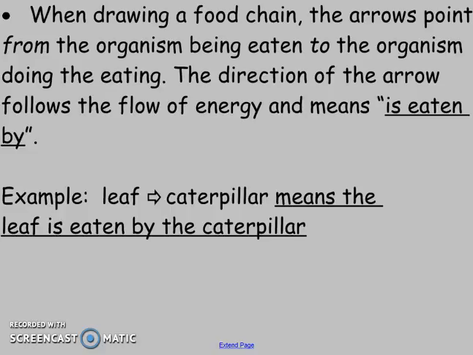And then our next set of notes, we're going to talk about food webs. So what happens when organisms don't eat the same thing for every meal every single day?